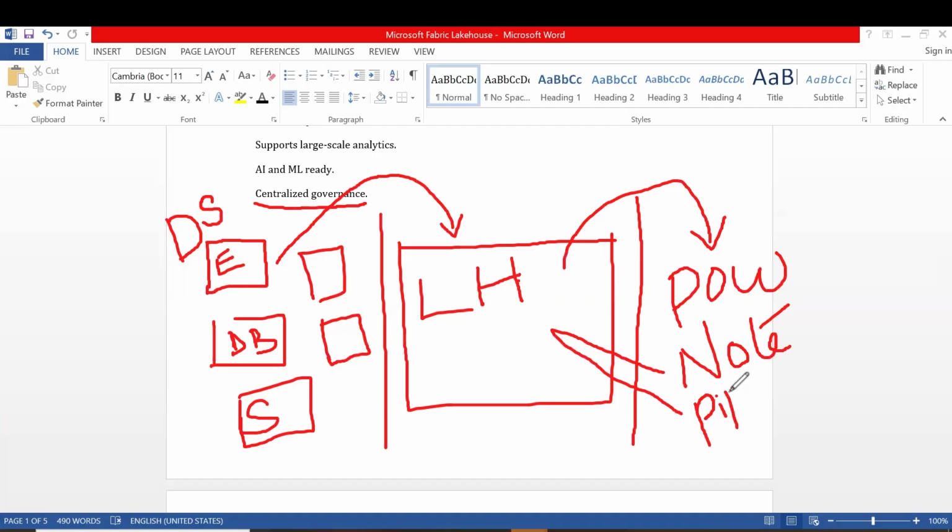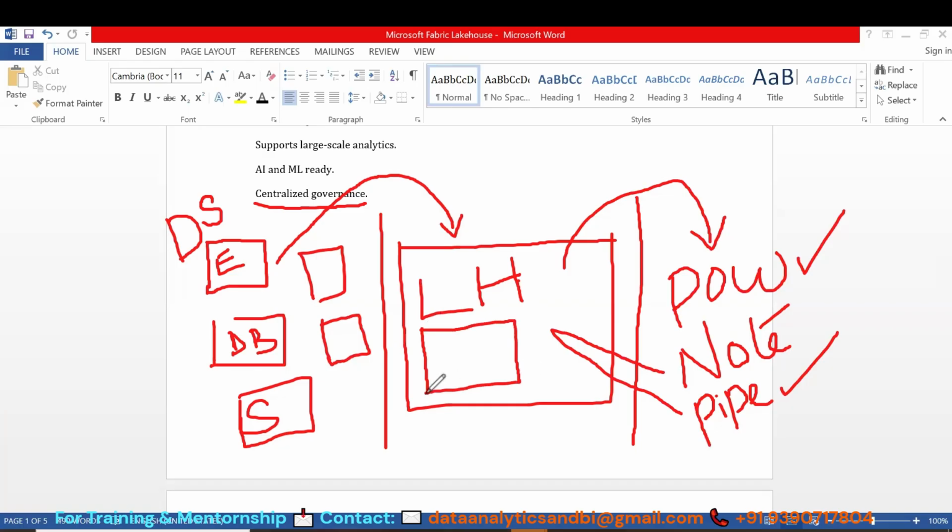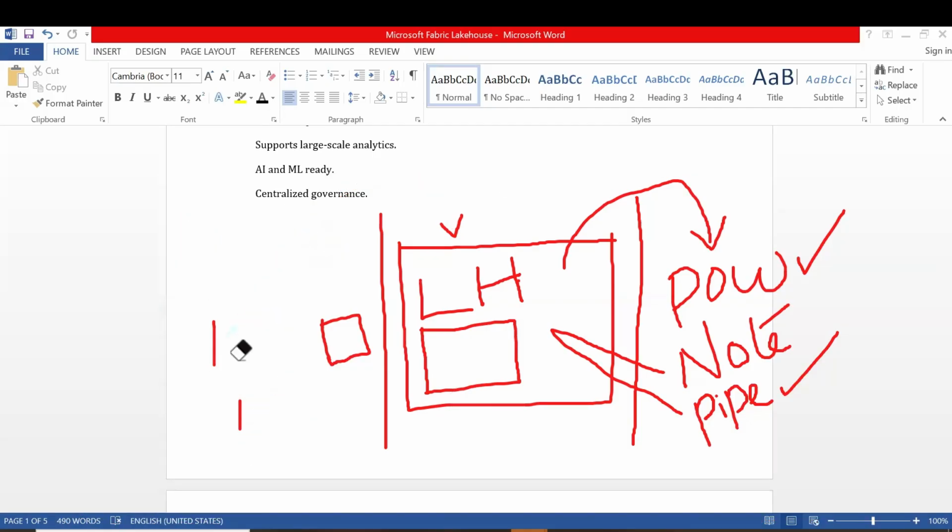But previously, what did we have? We had only used it for Power BI. Now we can also use it for notebooks, and now we can also use it for the pipeline. So this is how the data is stored in the Lakehouse. The data is stored in the form of Parquet files, which is similar to CSV. It can store a huge amount of data, which contains the transactional log plus Parquet delta table. The data is stored in the form of delta table. What does it contain? How is the data stored?